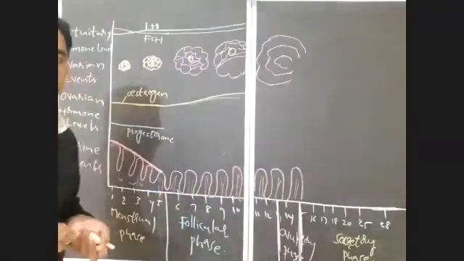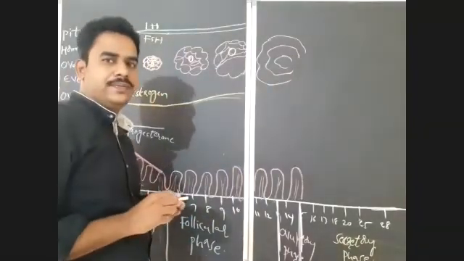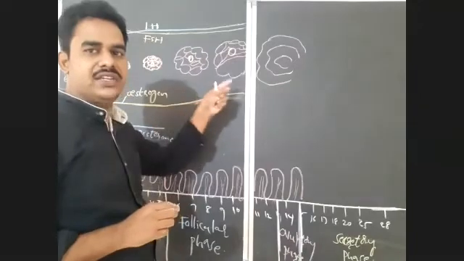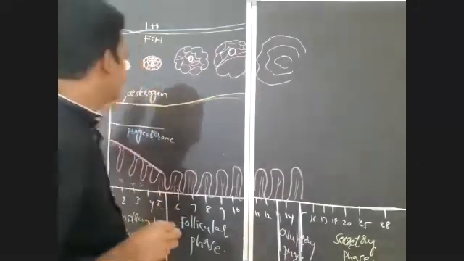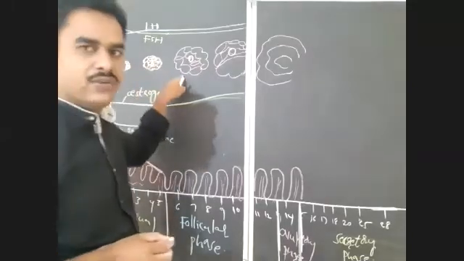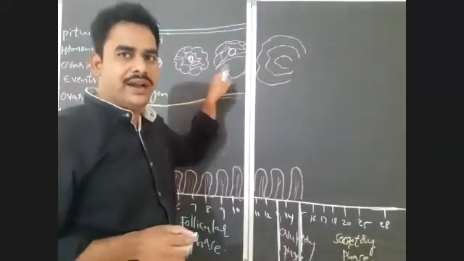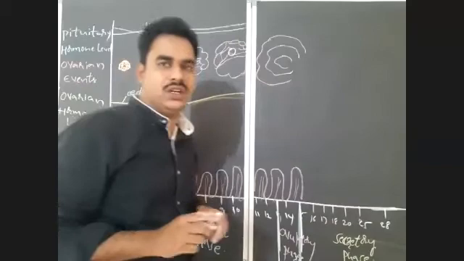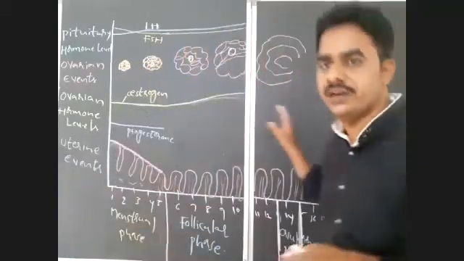Matured follicle or a Graafian follicle. Is it clear? So, primordial follicle, primary follicle, secondary follicle, tertiary follicle, and Graafian follicle or matured follicle. That you should notice here.